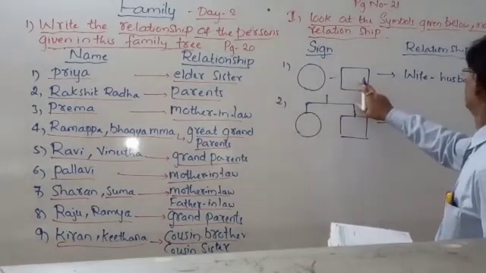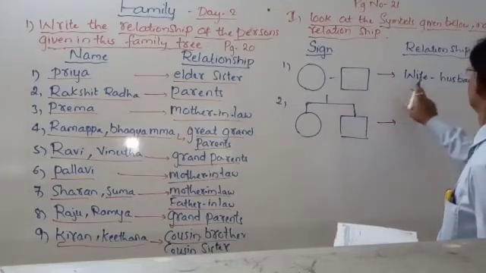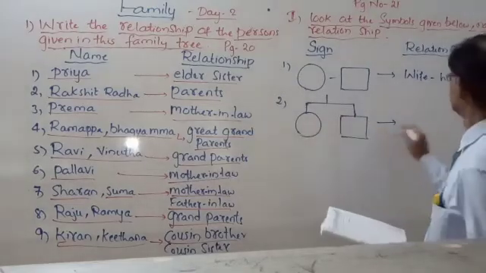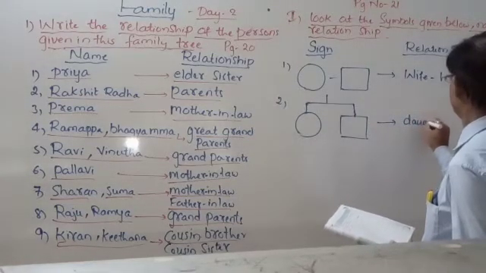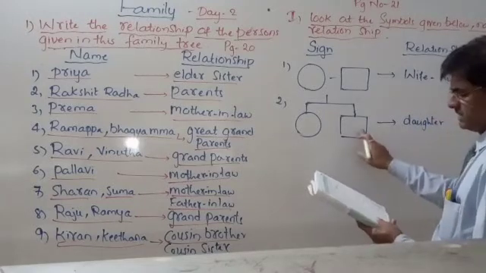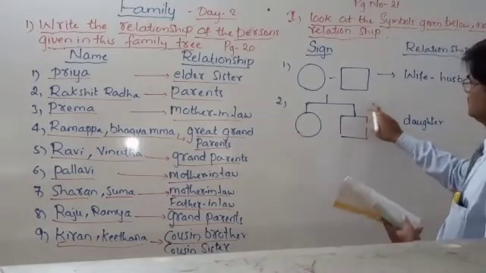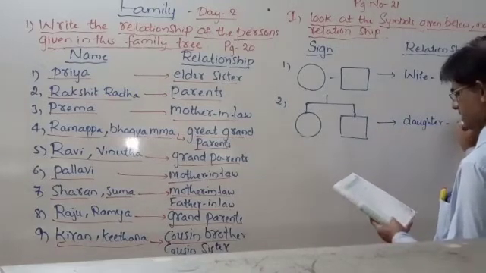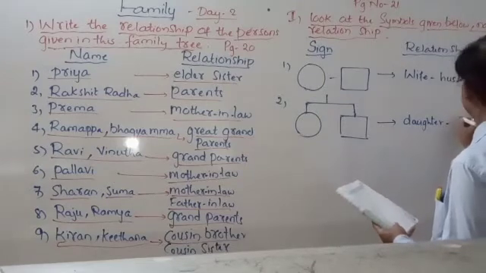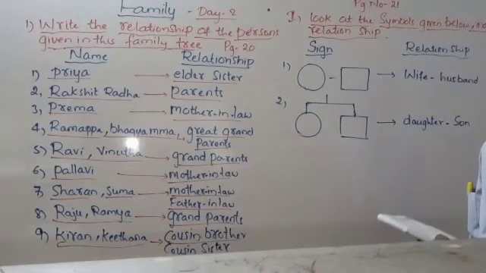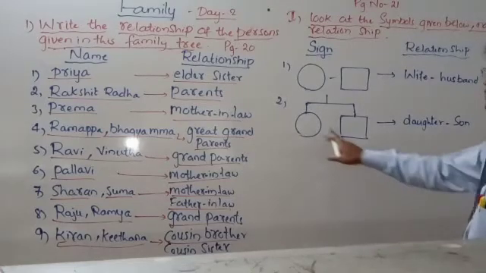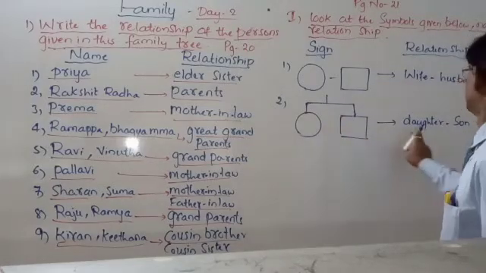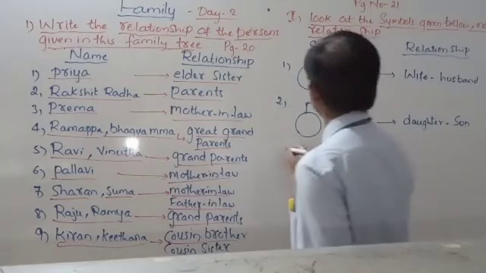Wife or husband here, the same as the second one. She is female, so this is also female. So let us write here daughter, and male, so he is the son. So here daughter, son. Understood? So if this arrow mark is there, these are the daughter and the son. Understood? Now next, third one.